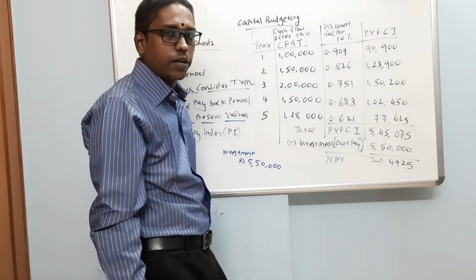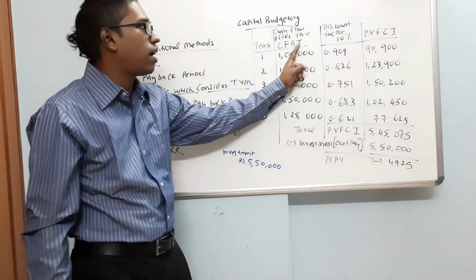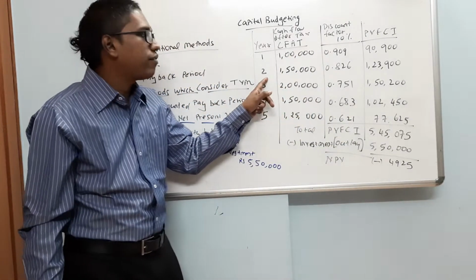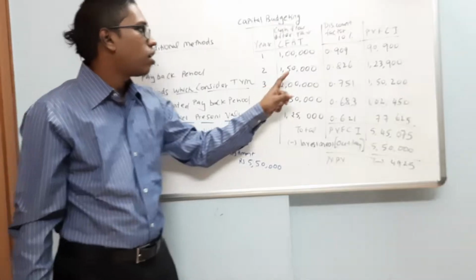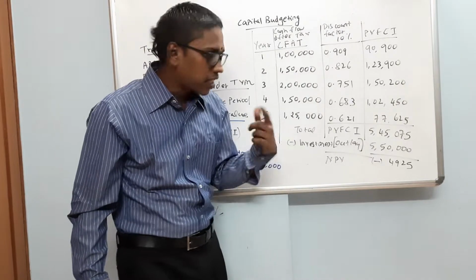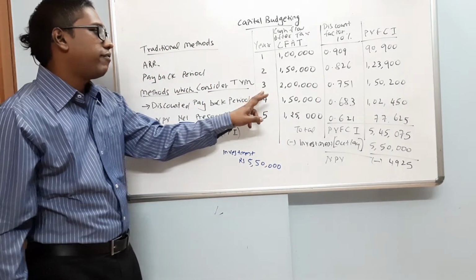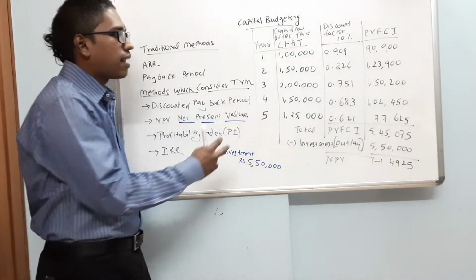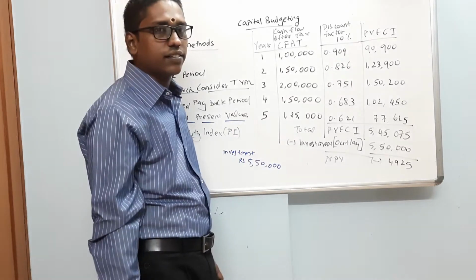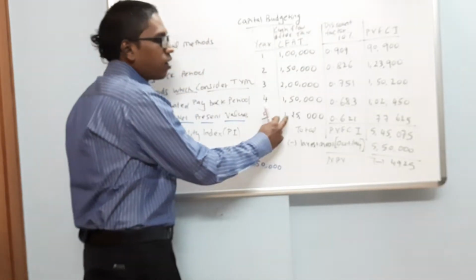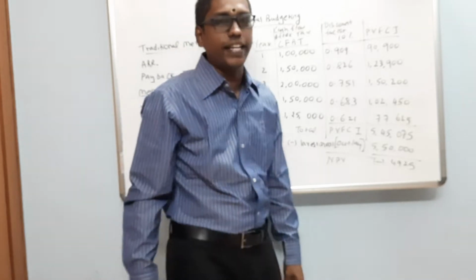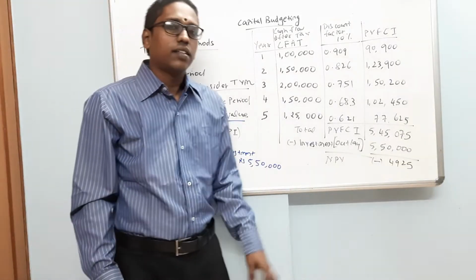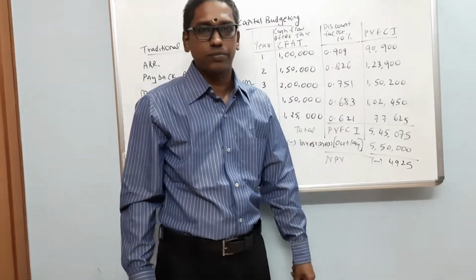So by utilizing this particular machine, we will generate a cash flow after tax of rupees 1 lakh 1 year down the line. In the second year, we will generate CFAT, cash flow after tax, of rupees 1 lakh 50. In the third year, by using this machine, we will generate 2 lakh rupees CFAT. In the fourth year, we will generate 1,50,000 rupees as cash flow after tax. And in the fifth year, we will generate 1,25,000 rupees CFAT, cash flow after tax, by utilizing this particular machine. Let's assume that this machine has a life of 5 years.